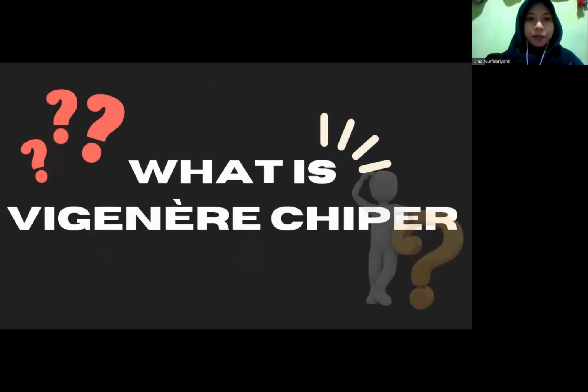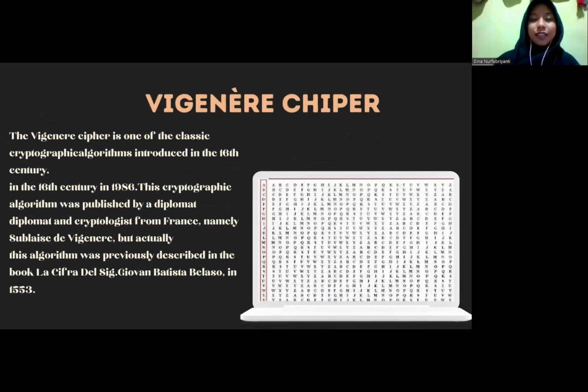Then, what is Vigenere cipher? Vigenere cipher is a cipher able to reduce the correlation between the letter fragments in plain text and cipher text. Next, Vigenere cipher was introduced in the 16th century, published by the French cryptographer de Vigenere. Before it was discovered, this algorithm was already described in the book La Cifra by Giovanni Battista in the year 1550. Next, the project output, presentation video, project demo video, and poster will be further explained by Bang Roni.